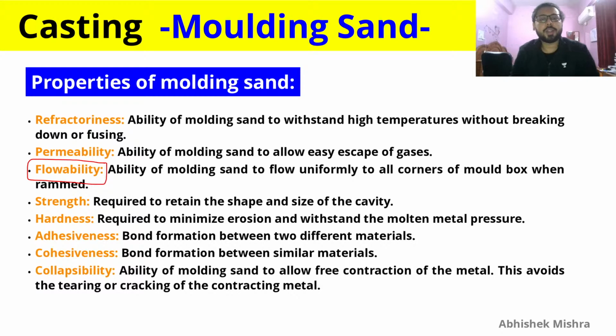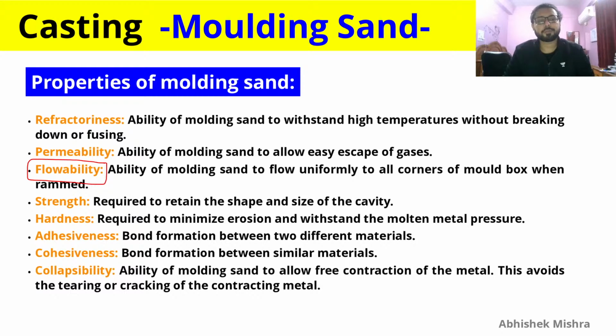Flowability is the ability of molding sand to uniformly flow to all corners of the mold box when rammed. So you are doing ramming to achieve dimensional stability, and that ramming is done by hand rammer, and it is done to make your sand flow to all corners of the mold box. That property of flowing to all corners is flowability. Just remember this word because you can get confused with another property. This is the property of molding sand.